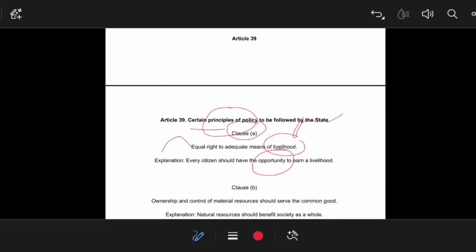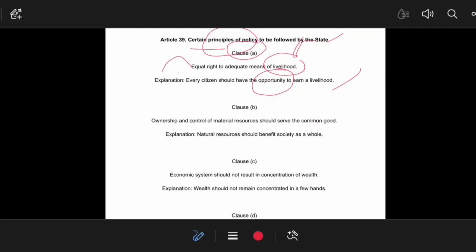That means every person shall have the opportunity to earn their livelihood. And clause B is about the ownership and control of material resources being distributed to serve the common good. That means whatever natural resources are available in the country should be distributed equally, so that everyone can get benefit from it, and it can benefit the whole of society.